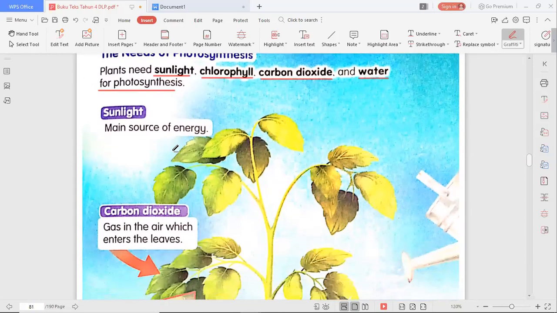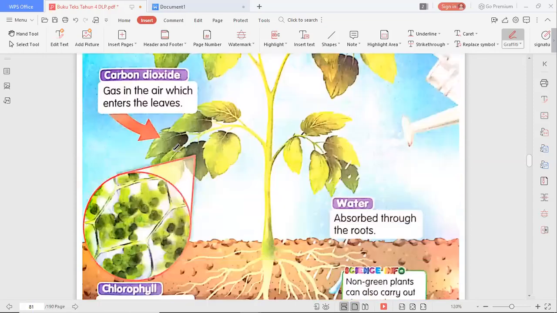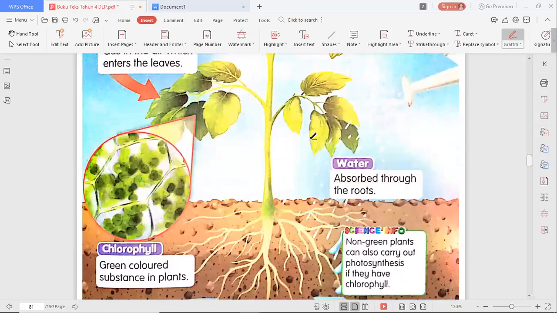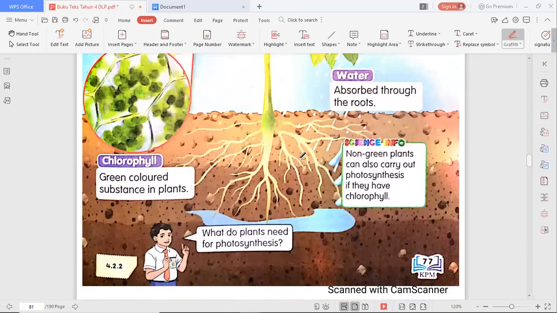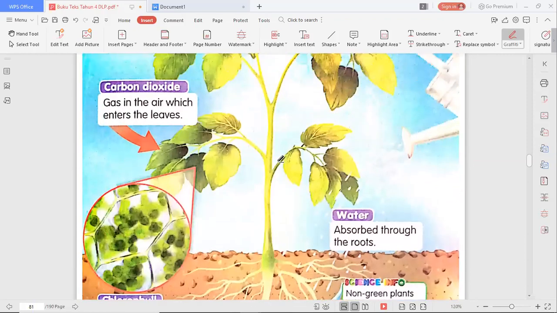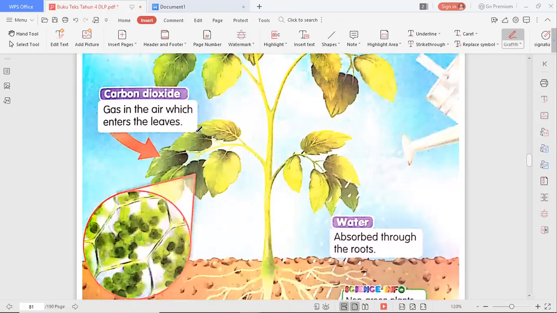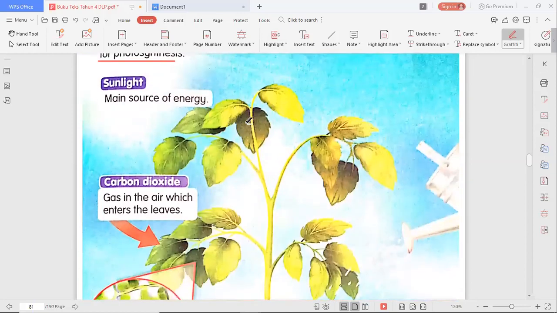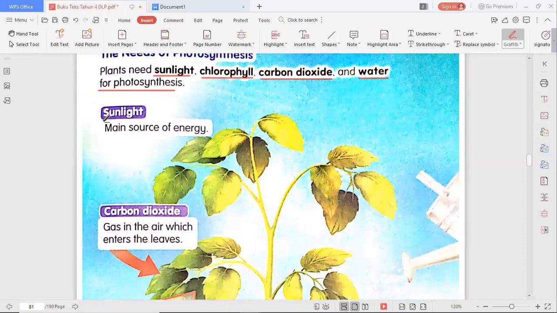Next, now let us see one by one. So we have the green plants here. They have the roots, the stem, the leaves, and the shoots. Now let us start from here. Sunlight. Of course, sunlight is the basic need of plants.